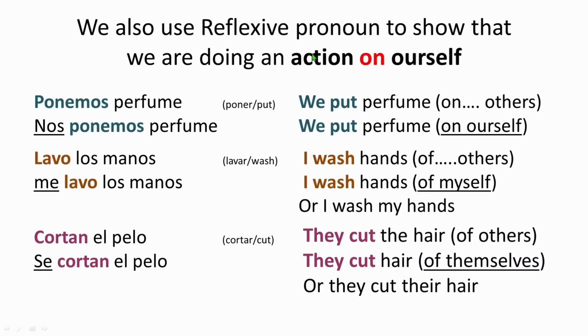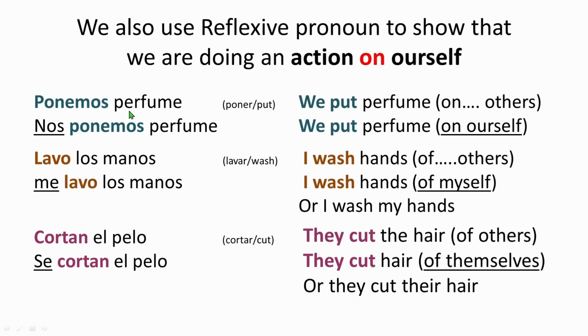All right, now we're going to see the use of the reflexive pronoun to show that we are doing an action on ourselves. We'll see how the meaning of the sentence changes. First we have ponemos perfume. Ponemos perfume means we put perfume. Now nos ponemos perfume also means we put perfume. But what's the difference? Here, ponemos comes from the verb poner, which means to put. The first one means we put perfume, but on others. Why? Because we didn't mention otherwise, right?